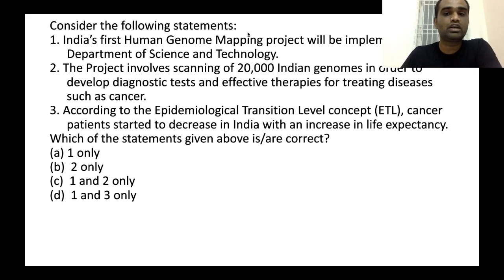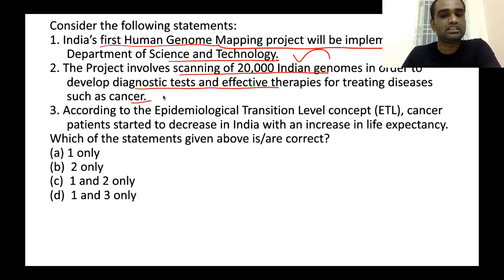Let's take a look at this particular question. What does this question ask about? The first statement says India's first human genome mapping project will be implemented by the Department of Science and Technology. Is this statement correct or not? This statement is correct. The project involves scanning of 20,000 Indian genomes in order to develop diagnostic tests and effective therapies for treating diseases such as cancer. Is this statement correct? Yes, that's the main objective of genome sequencing.